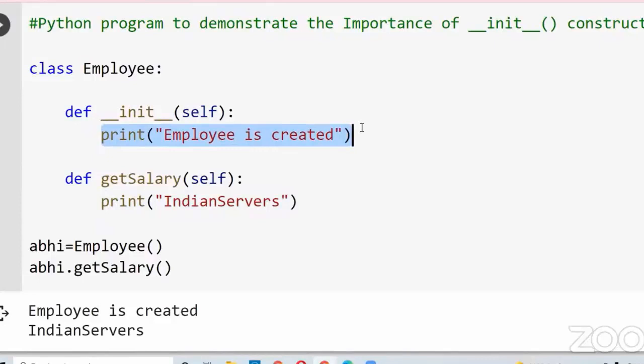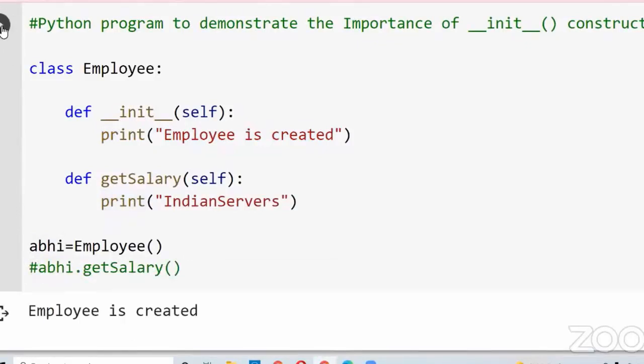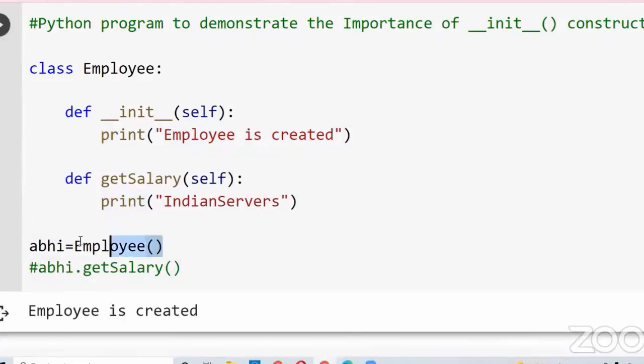Because as soon as the object is created, the init method is called automatically. Let me run this. As soon as the object is created, the first thing is that the init method is called automatically, and the statements present in the init method will print automatically. That's the power of this special method.